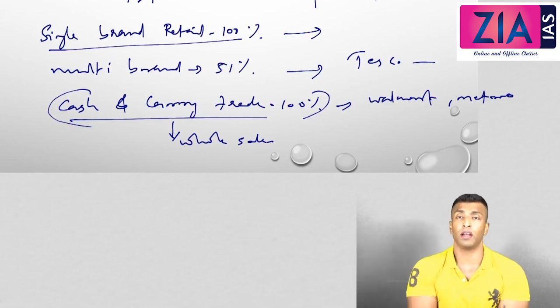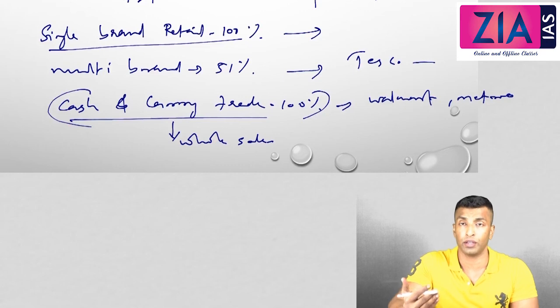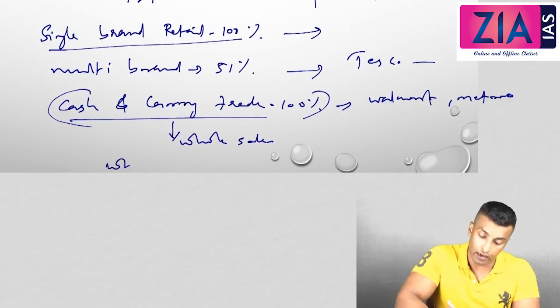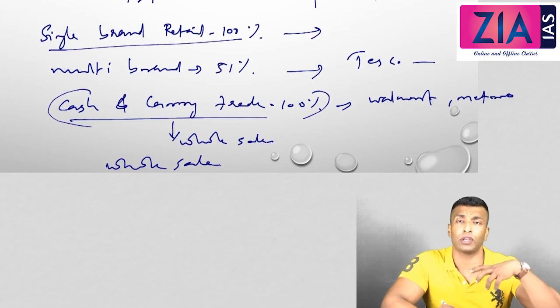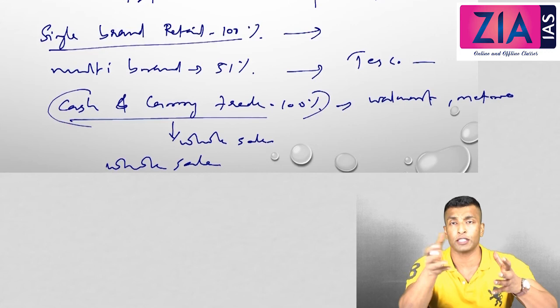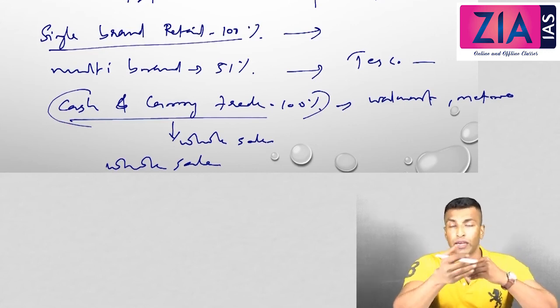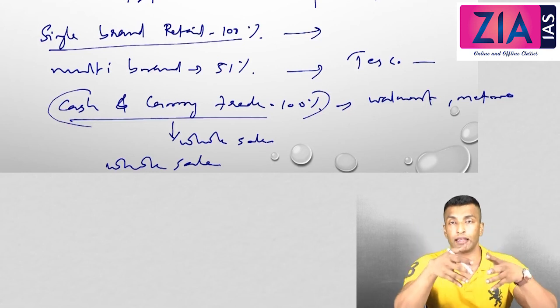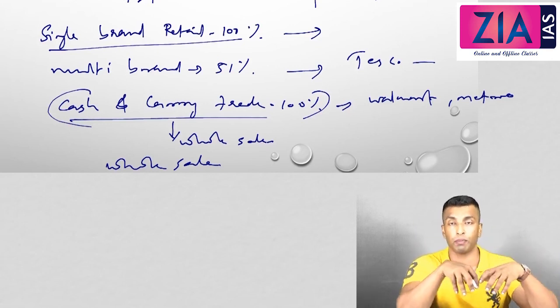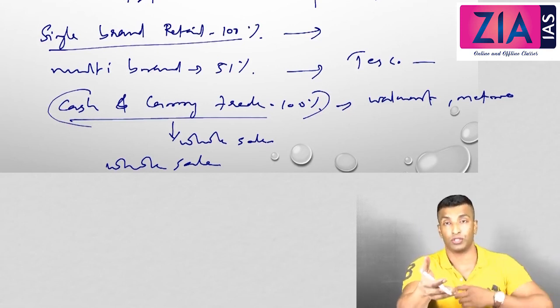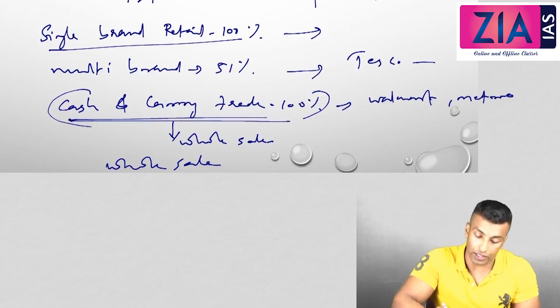With that they will go to Walmart and pay there. So it's a kind of wholesale. Technically it is wholesale, but in practice it is retail for the retailers. The transportation cost and everything has to be done by the retailers only. They go with money, get products, transport them to their place, and sell them to the consumers. So that is what cash and carry trade is.